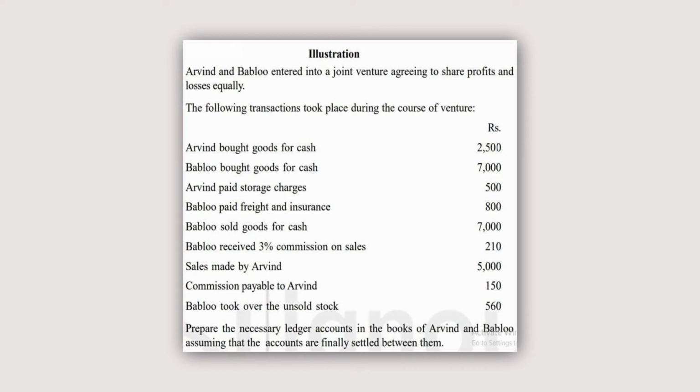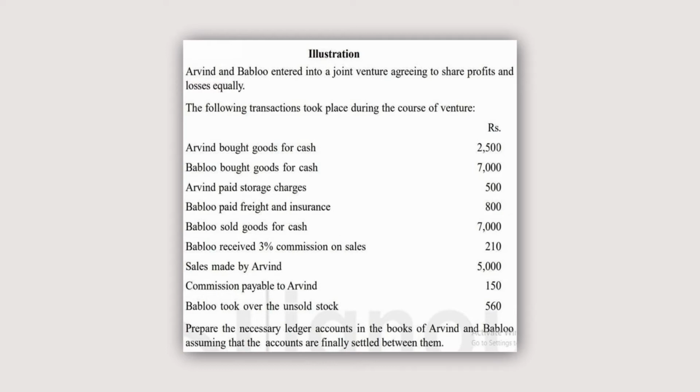Arvind and Bablu entered into a joint venture agreeing to share profits and losses equally. The following are the transactions that took place during the course of the venture. Arvind bought goods for cash 2,500. Bablu bought goods for cash 7,000. Arvind paid storage charges 500.